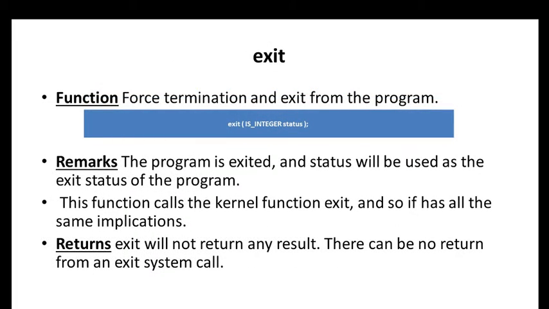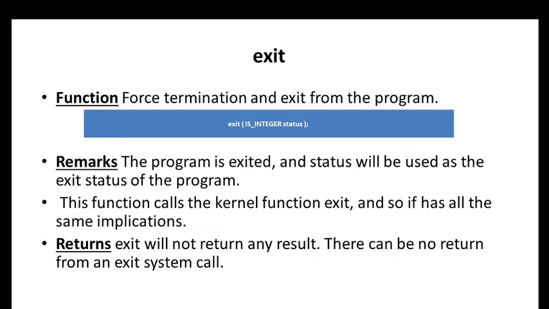Next one, exit. The function of exit is forced termination: terminate the program, exit from the program. This is the main function of exit. Remarks: the program is exited and the status will be used as the exit status of the program.